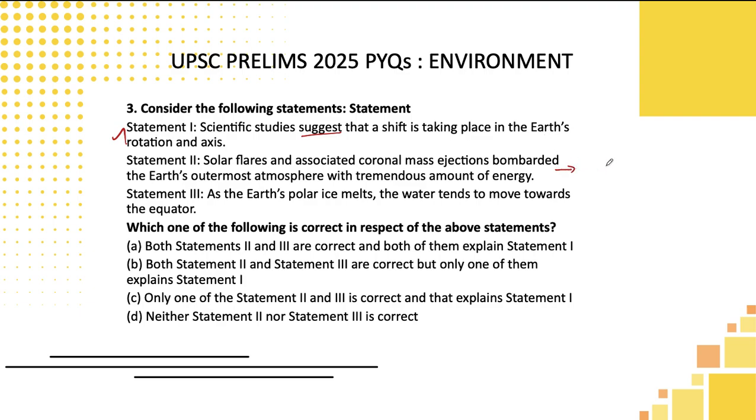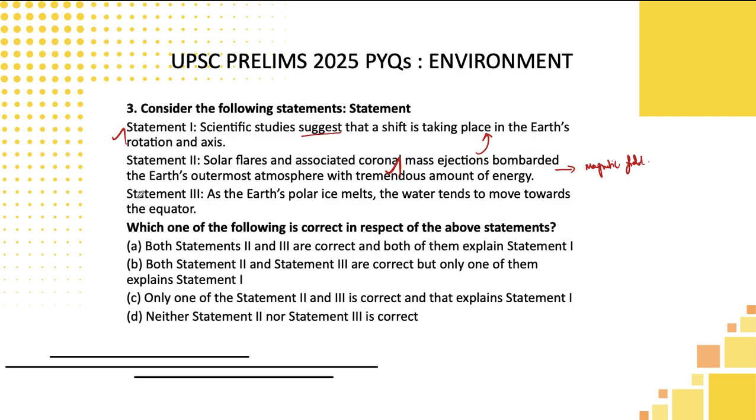We have studied in our basic NCERT geography that the Earth has a magnetic field, and this magnetic field balances the disturbance caused by solar flares. So what they are saying here, that solar flares bombard the Earth's outer atmosphere, is true. But as an explanation for statement 1, this is not true.